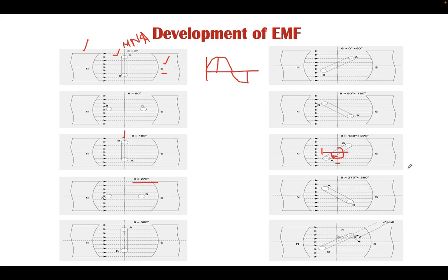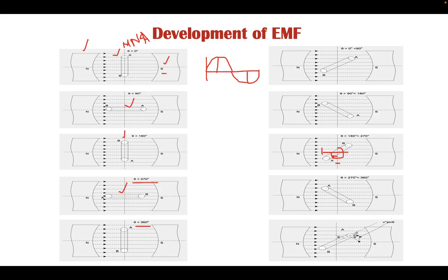Earlier, at 90 degrees, the conductor position was B and A. At 270 degrees the conductor position is A and B, and hence the EMF developed at this instant will be just opposite to the EMF developed at the earlier instant, but maximum. Again, further moving this conductor between 270 and 360 degrees, for the complete 360-degree movement, at 360 degrees the EMF will become 0.